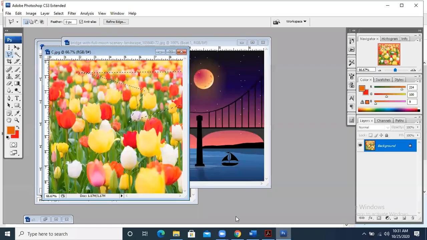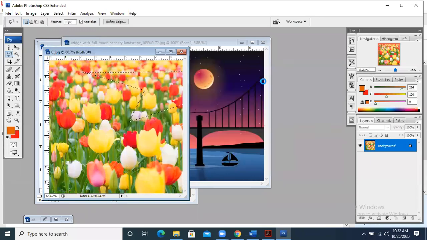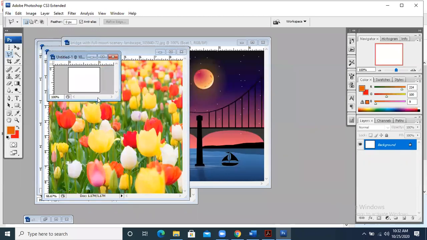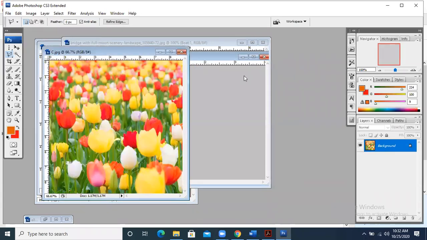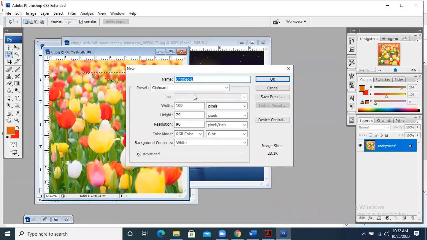For the brush tool, we are going to take a new file. I had explained all these options whenever we take a new file. Take a new file of some good size. Right now its size is very small. So I take a file of 5 inches by 7 inches.